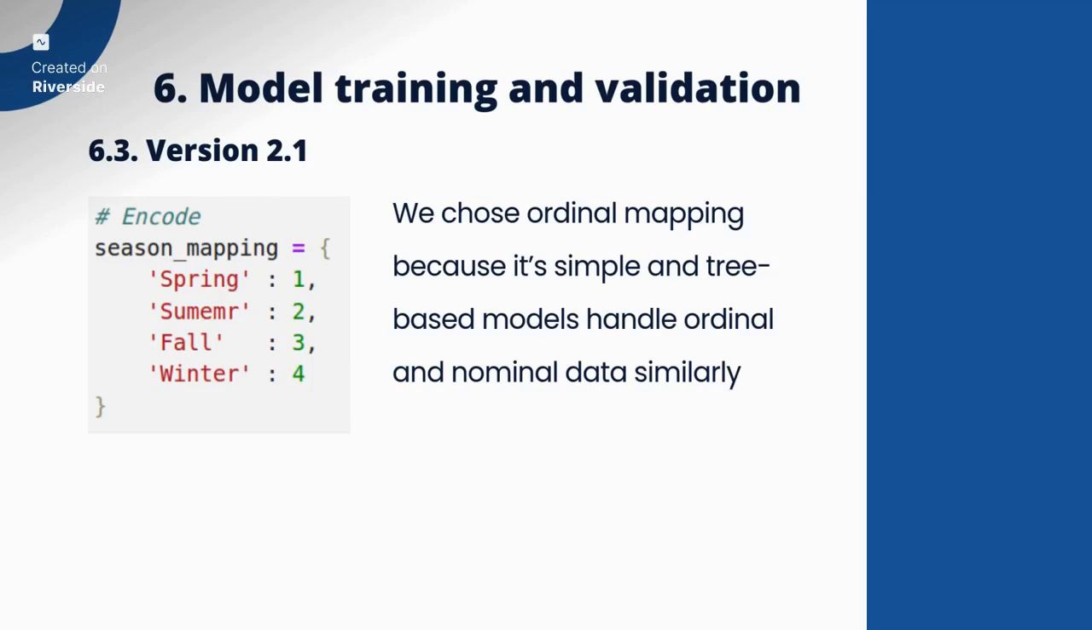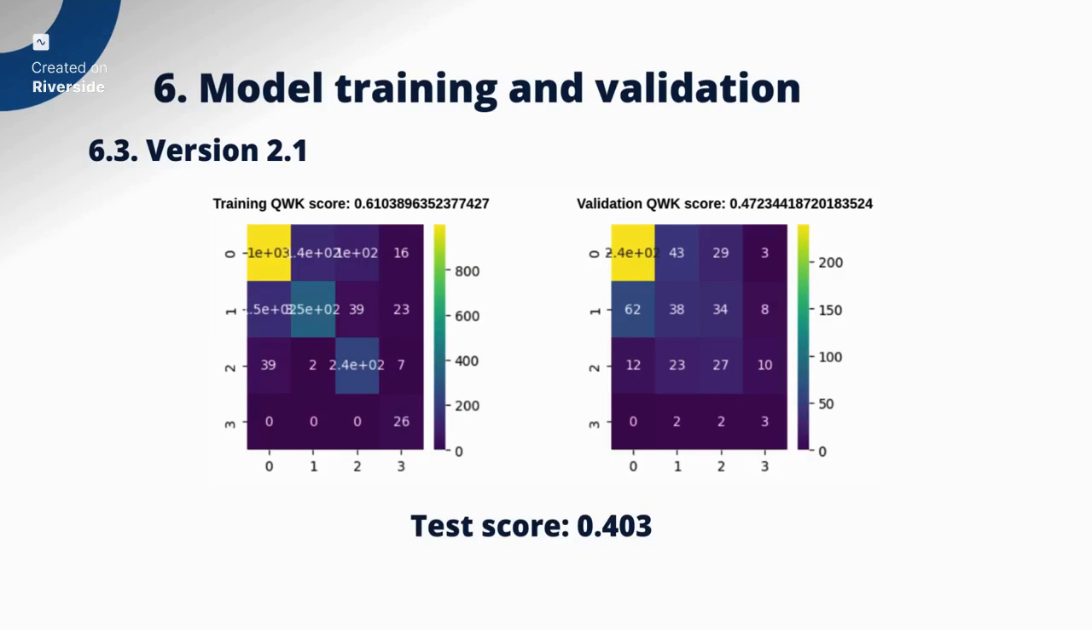And here's the evaluation result for version 2.1. As you can see, there is a smaller gap between the training set and the validation set score, and the validation set score also increased significantly. And by looking at its confusion matrix, we can also see that the predicted labels are less skewed to the left of the confusion matrix. And the test score also increased significantly from the previous model, from 0.3 to 0.4.